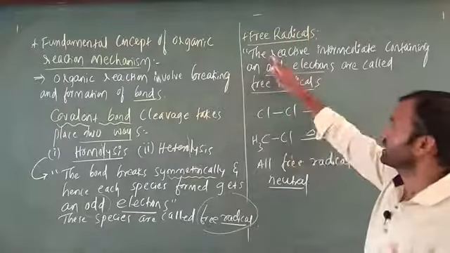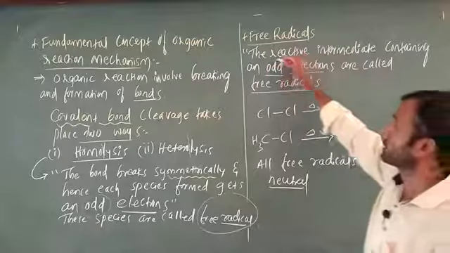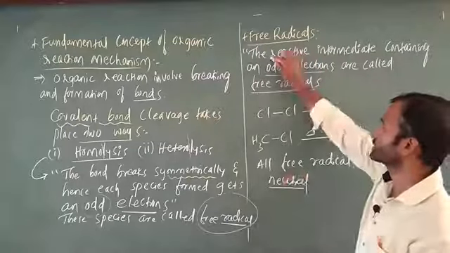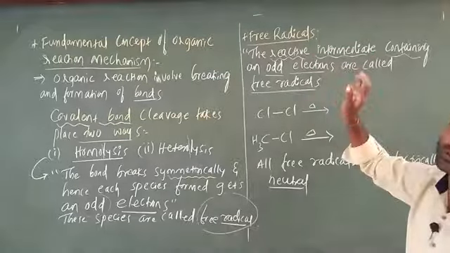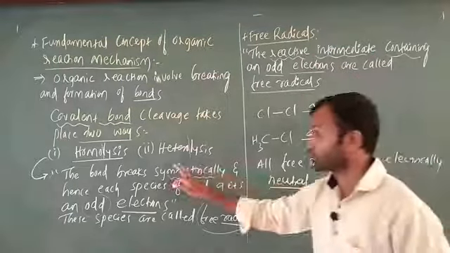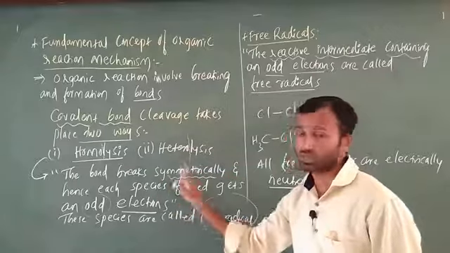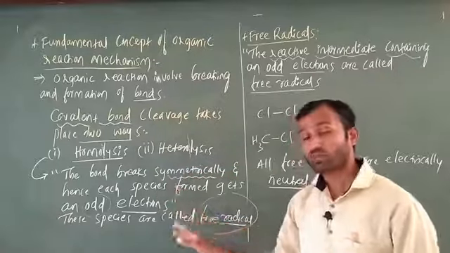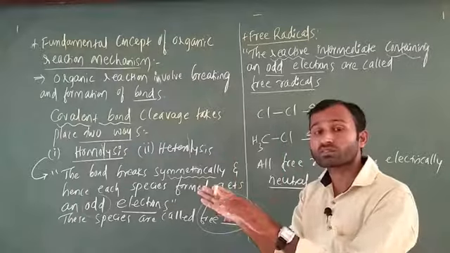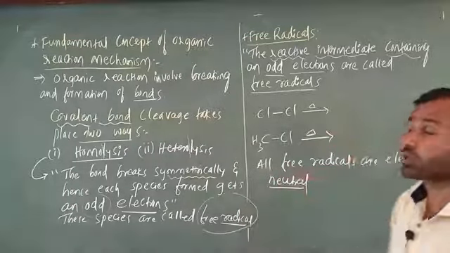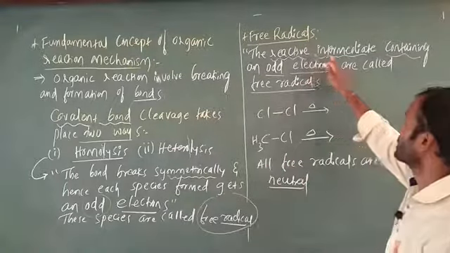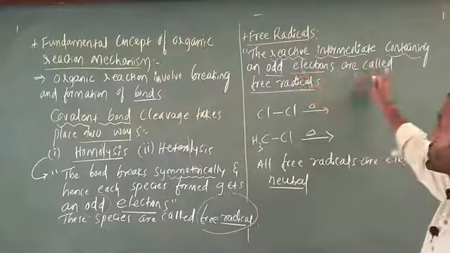The important point is that a free radical is a reactive intermediate containing an odd electron. The homolysis process means there is a formation of an odd electron, and the species formed are called free radicals. The reactive intermediates containing odd electrons are called free radicals.